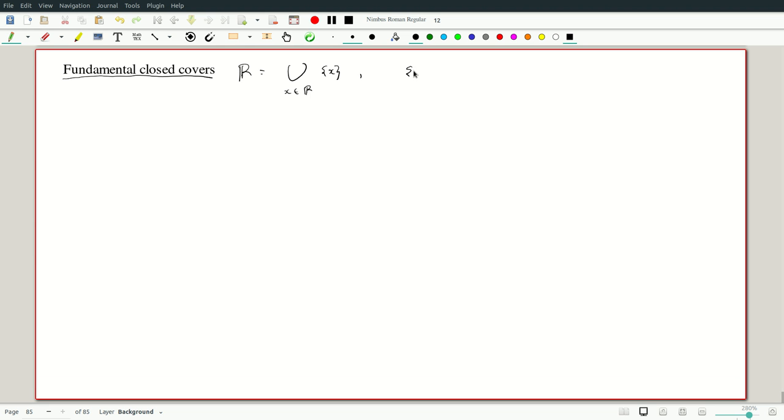A single point x as a subset of R is closed, because its complement is these two rays, which is a union of open intervals, or you could think in the metric sense. So R is a union of closed sets, and clearly every set.